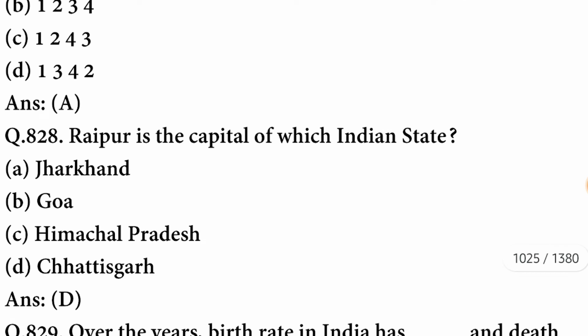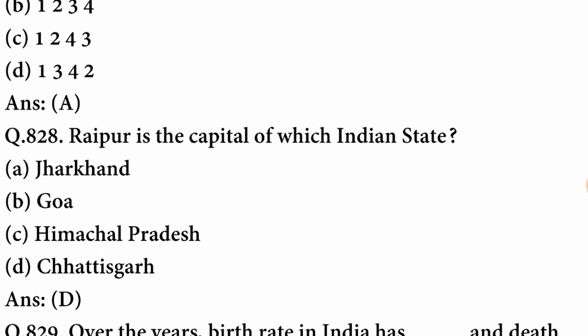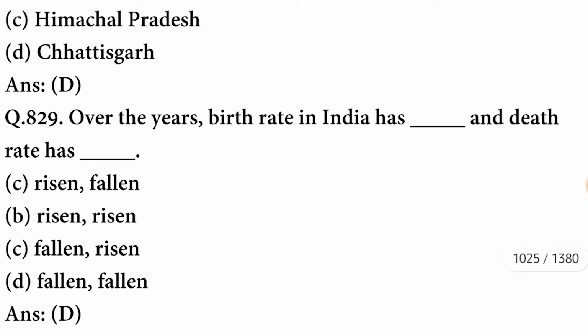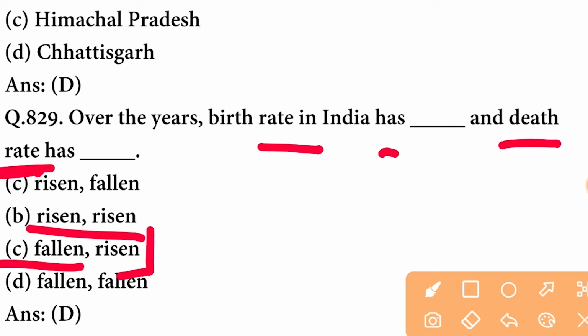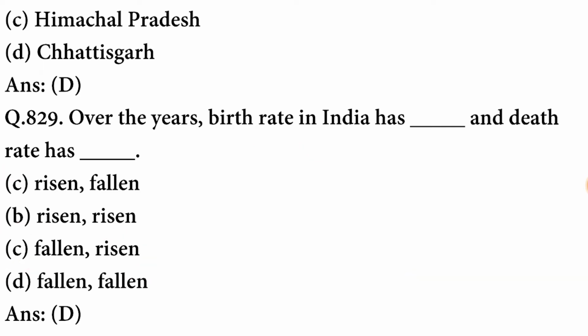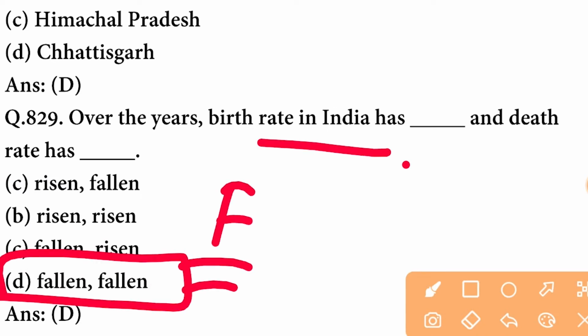Next question. Raipur is the capital of which Indian state? Raipur is the capital of Chhattisgarh. D option is correct. Over the years, birth rate in India has dash and death rate has dash. So the birth rate in India has fallen and death rate has risen. C option is correct. Birth rate has also fallen and death rate has also fallen. D option is correct.